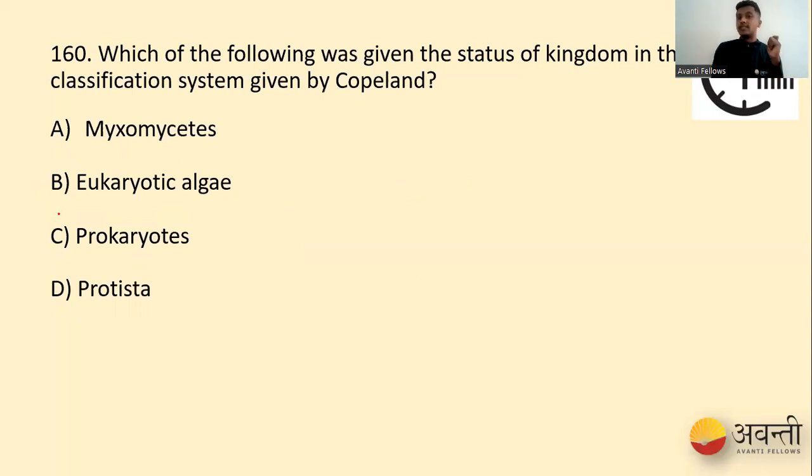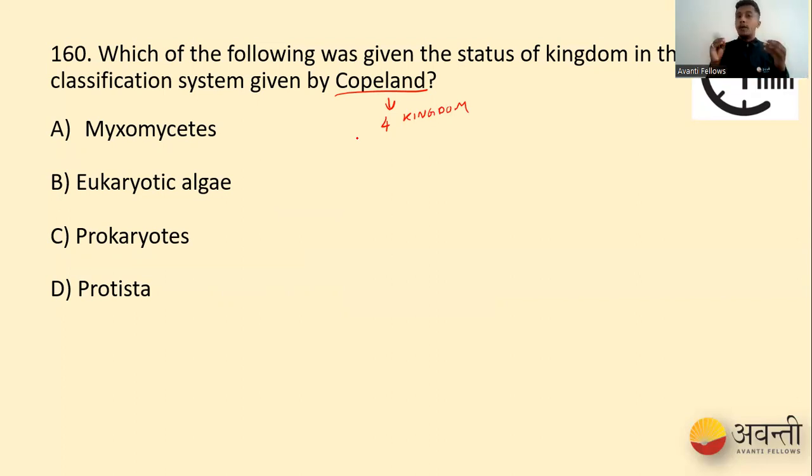So here we go, our 160th question. Which of the following was given the status of kingdom in the classification system by Copeland? Okay, so our options are Myxomycetes, eukaryotic algae, prokaryotes, and then we have Protista. Okay, so let's come to the answer. Copeland was responsible for giving rise to four kingdom classification. So he's the first guy to propose the four kingdom classification system. According to him, we had Monera, Protista, Plantae, and Animalia. There was no fungi back then.